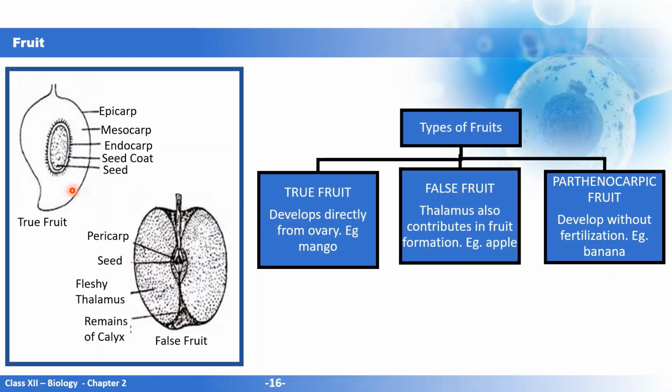Or here you can see in the mango, which is a fleshy fruit, the pericarp, that is the wall of the ovary, can be differentiated into epicarp, the middle portion mesocarp, and an inner portion endocarp, which is outside the seed coat. But in the apple, which is a false fruit, pericarp is highly reduced. It is not differentiated into the 3 layers as you can see here in the mango, and the major portion of the fruit is formed by the thalamus.